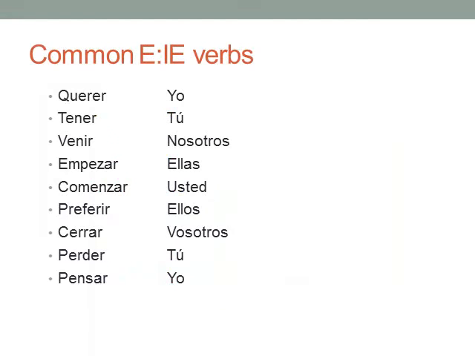Now here we have some common E to IE verbs in Spanish. So we have querer, to like, tener, to have, venir, to come, empezar and comenzar, which both mean to start and to commence, preferir, to prefer, cerrar, to close, perder, to lose, pensar, to think. You may pause the video now. Take a second to practice conjugating these verbs.